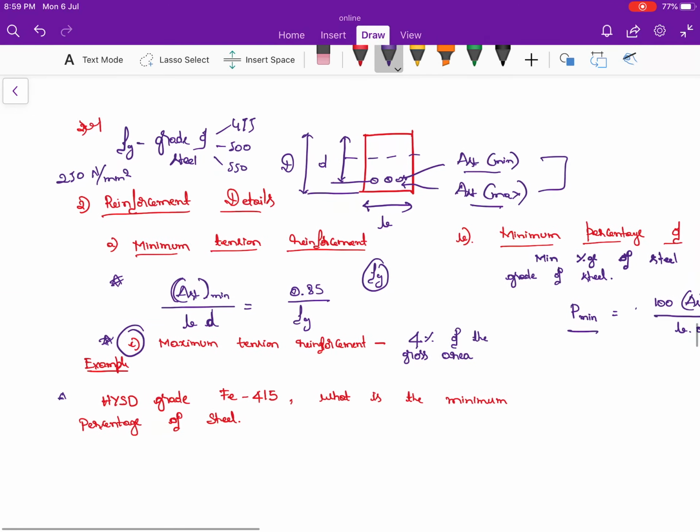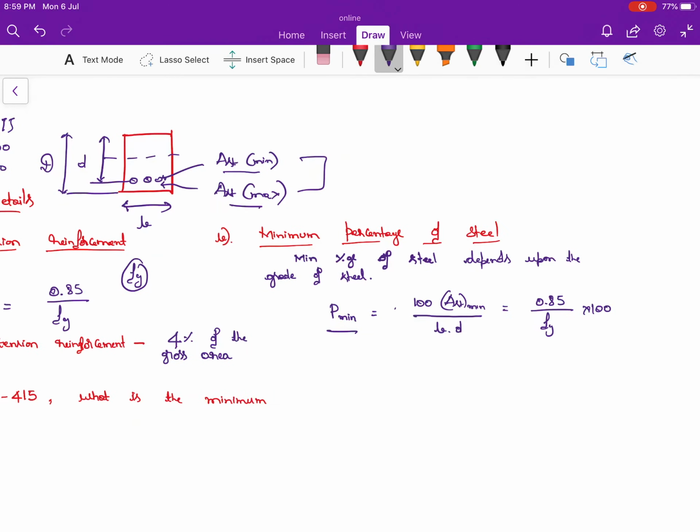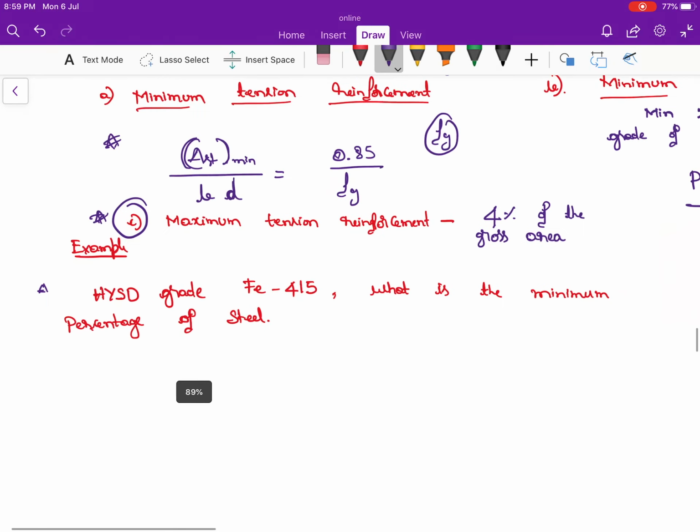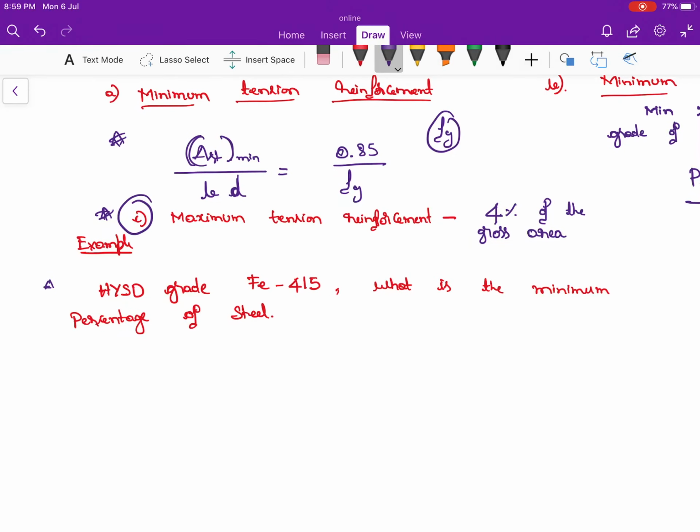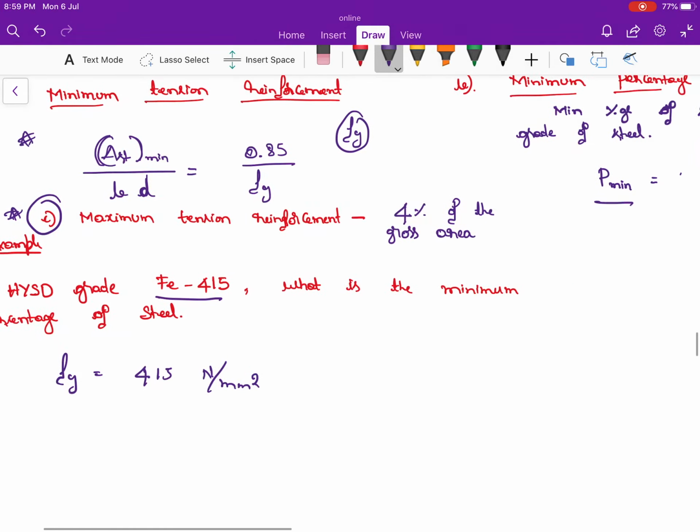Okay, this is the area of the steel. Don't get confused. This is the area of the steel. This is the percentage of the steel with respect to the area of the beam. Fine. Let me come to the problem here. So they have given one example problem. HYSD grade steel. What is the value of the grade of the steel? They have given Fe415. Let me take the value of Fy is equal to 415. Of course, it will be Newton per mm square. That is the unit of the grade of the steel. What is the minimum percentage of the steel?